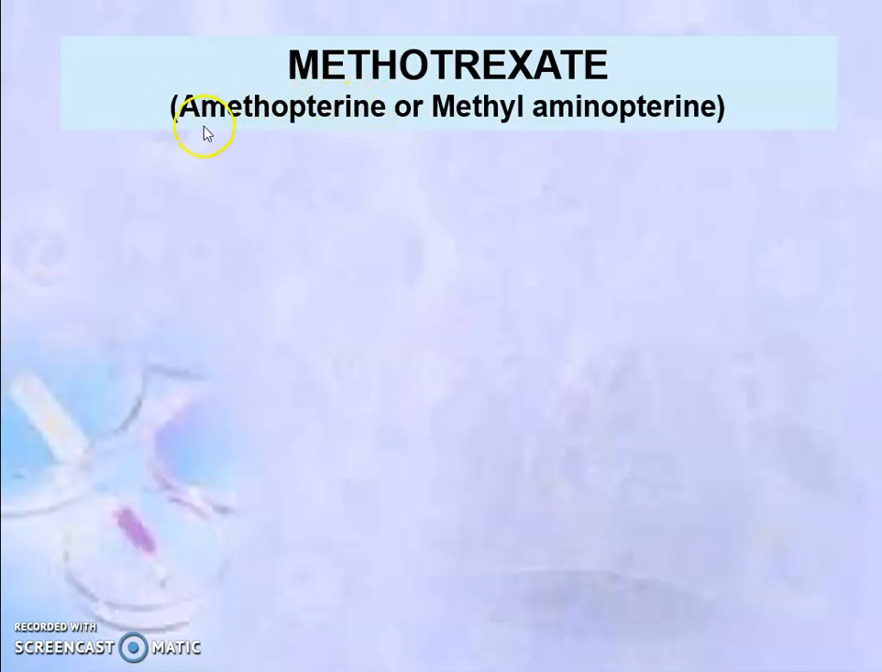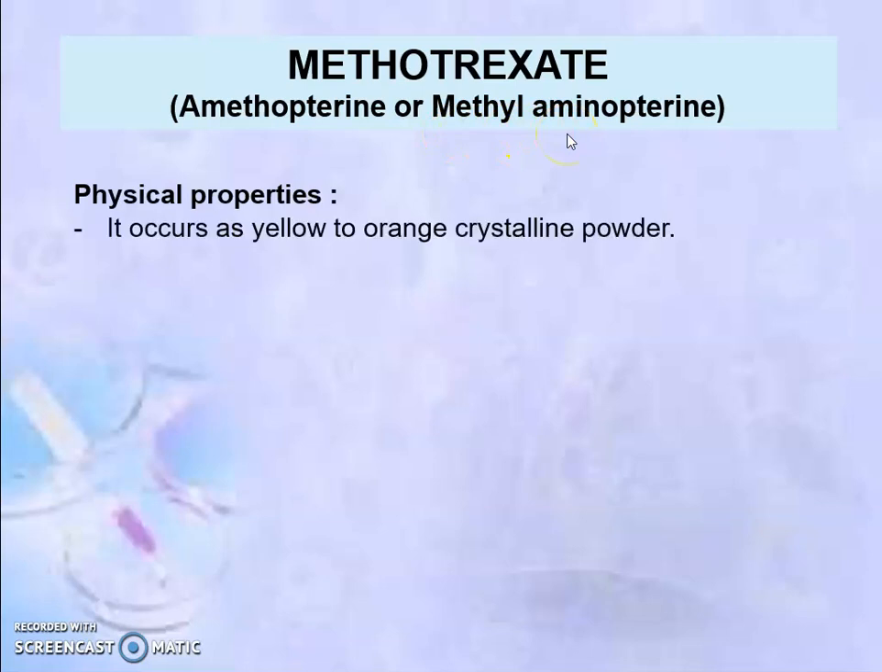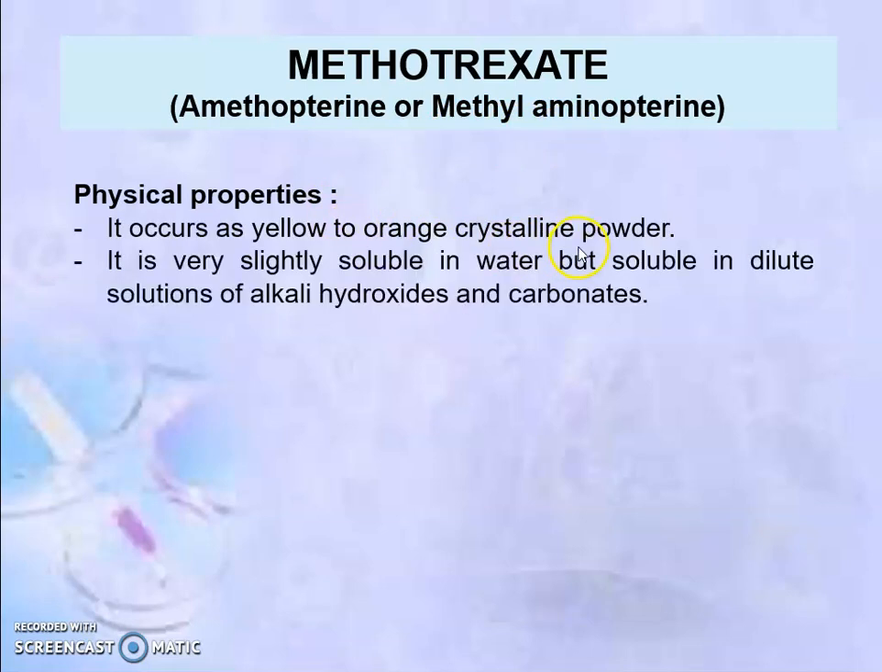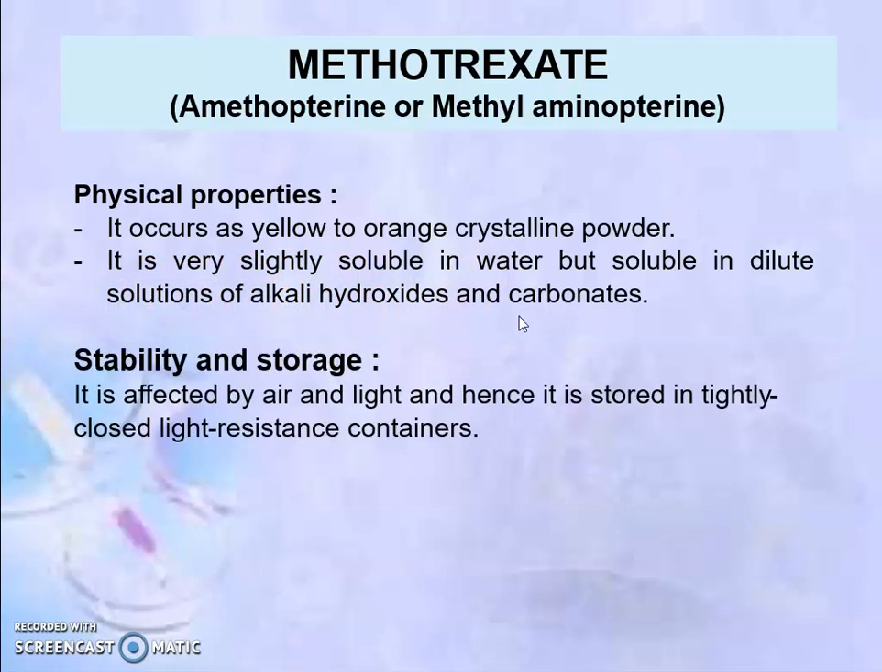Methotrexate. It is also called amethopterin or methylaminopterin. Physical property: it occurs as yellow or orange crystalline powder. It is very slightly soluble in water but soluble in dilute solutions of alkali hydroxide and carbonate. Stability and storage: it is affected by air and light, and hence it is stored in a tightly closed light resistant container.